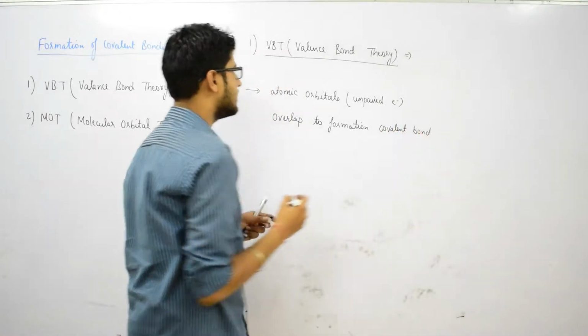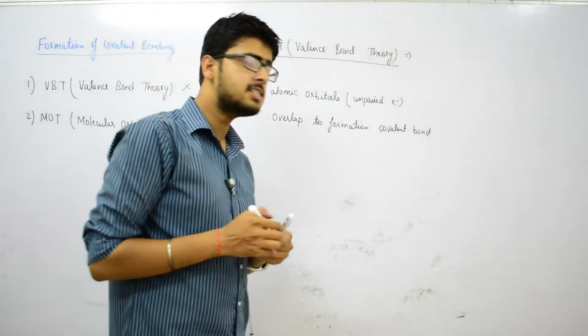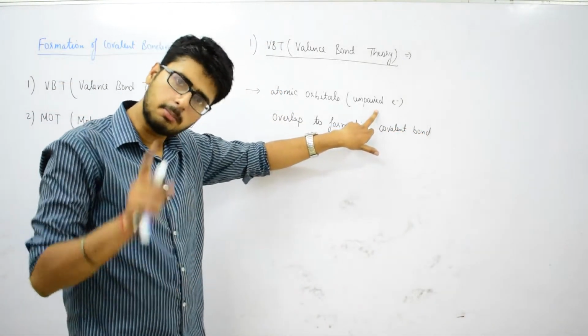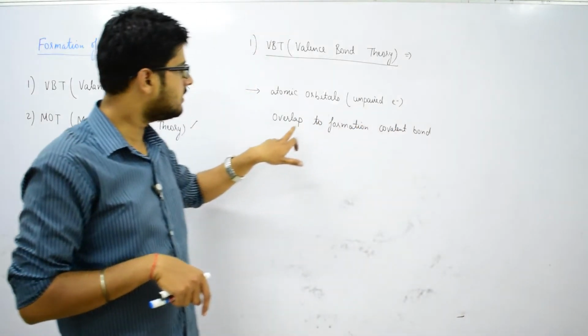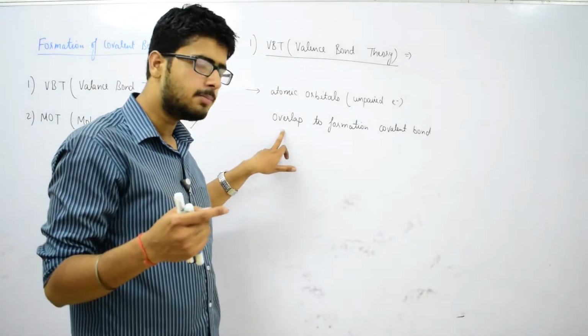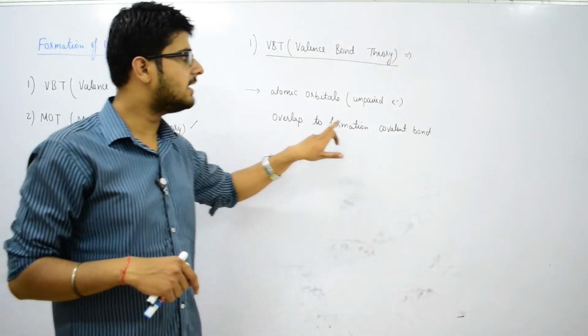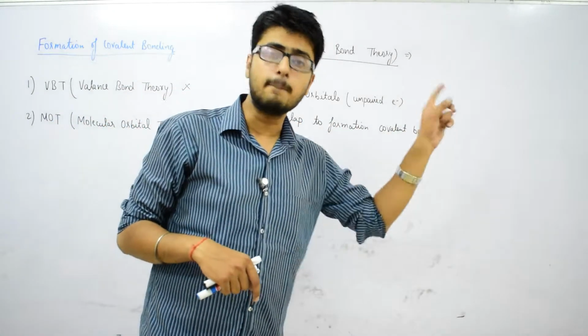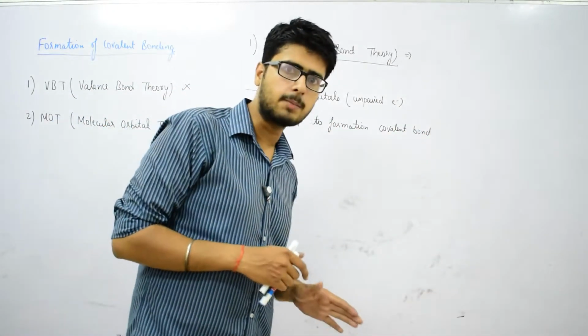So, the first point says whenever two atomic orbitals have an unpaired electron in both the atomic orbitals, when they come close to each other, they overlap and lead to the formation of a covalent bond.